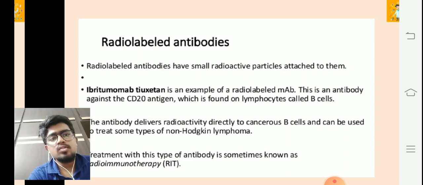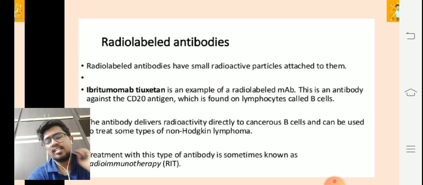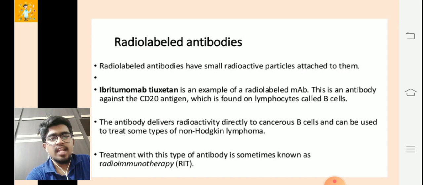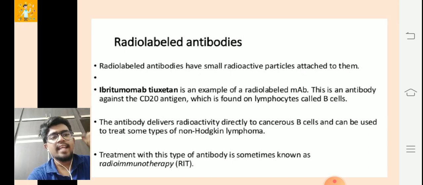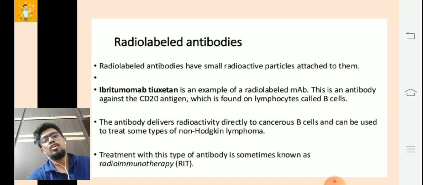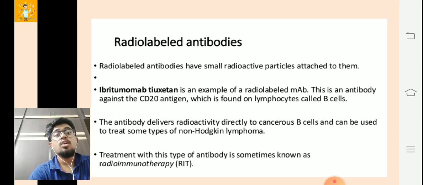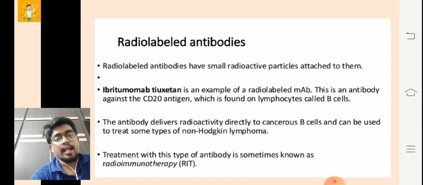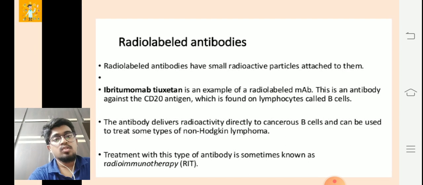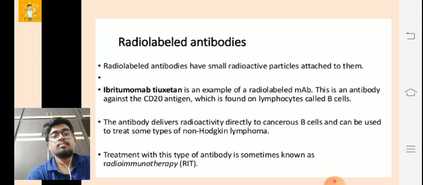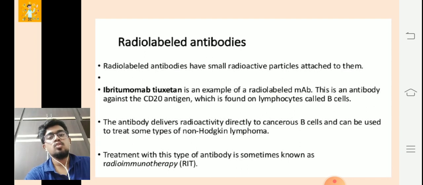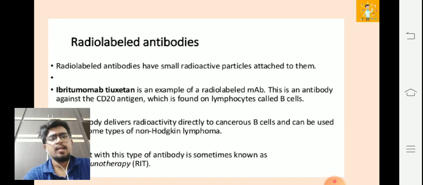The antibody delivers the radioactivity directly to the cancerous B cells and can be used to treat some types of non-Hodgkin lymphoma, a very widely spreading cancer type. Treatment with this type of antibody is sometimes known as radioimmunotherapy. There are side effects to it. We'll discuss them later in the slides.